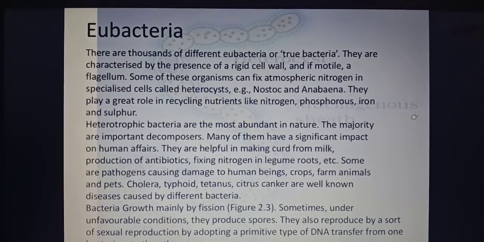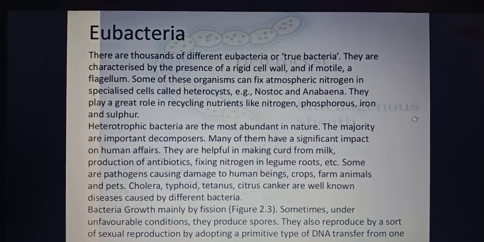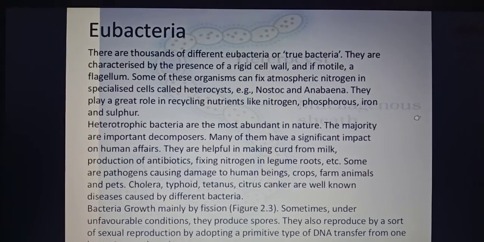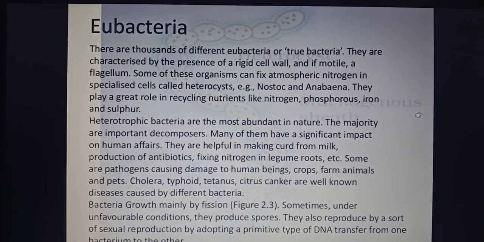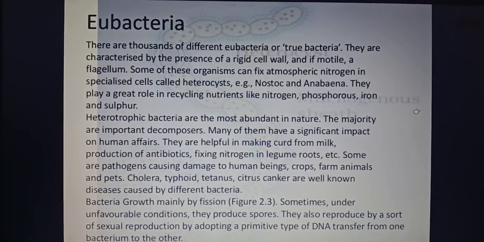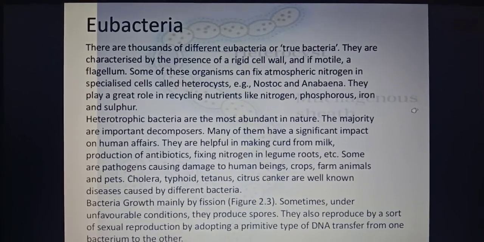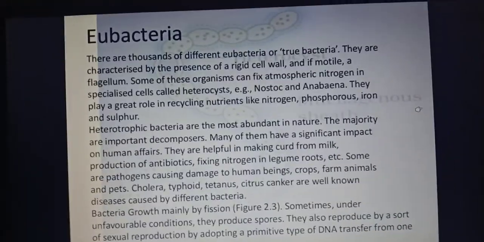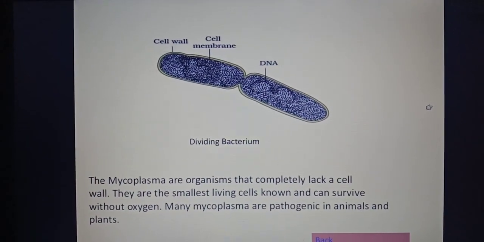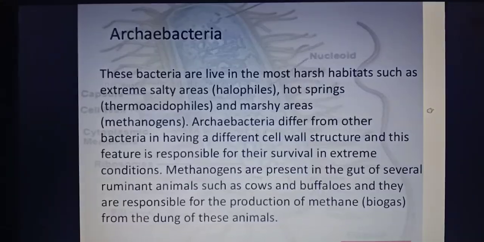Understood? Plus they also have some extra chromosomal material known as plasmid, and some ribosomes, and for locomotion they have finger-like or hair-like projections, known as flagella. Understood? This is the structure of a bacteria, like you can see here, which is dividing.